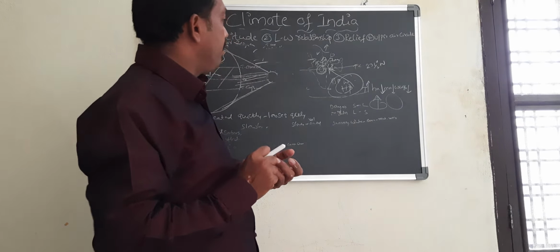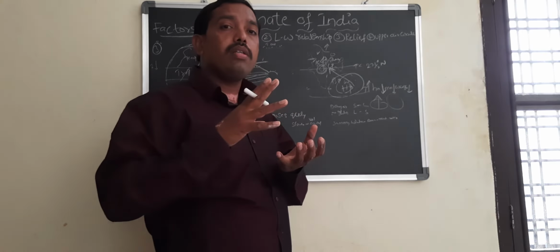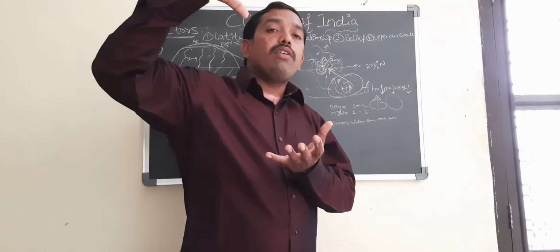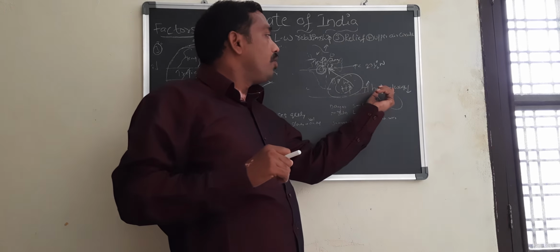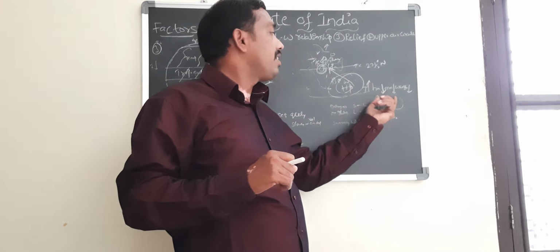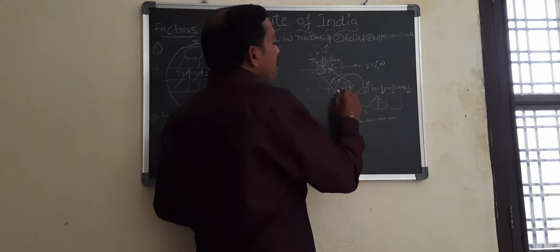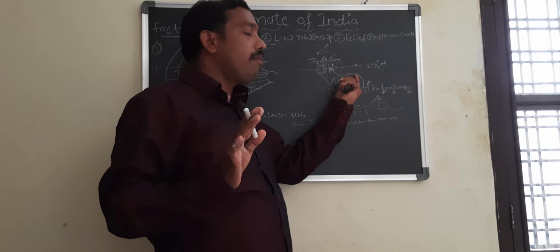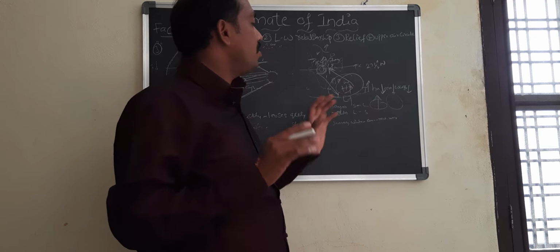So when the temperature is comparatively high, the humidity decreases, moisture content decreases, and weight decreases. Because the weight decreases, low pressure takes place. When low pressure takes place, this area attracts the winds from the high pressure area to the low pressure area. So during the night time, the winds move from the land mass to the ocean body.